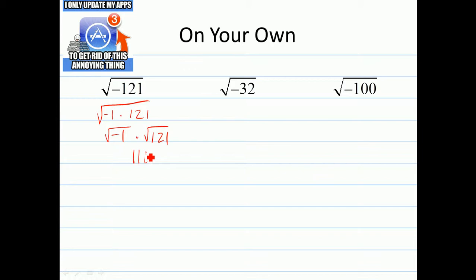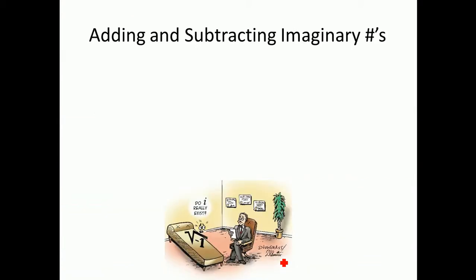So how about this? Why don't you guys pause the video, try to do those two right there, and come back, unpause, and see how you're doing. All right, go ahead. All right, hopefully that's what you got for the next two. Obviously, it doesn't take long. You just split up all the numbers, separate the negative 1 from everything, separate out the perfect square, and then take those things out. So you should have got 4i times the square root of 2 for the second one, and for the third one, you should have just got 10i.